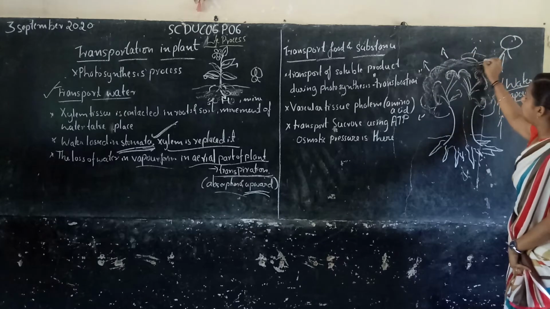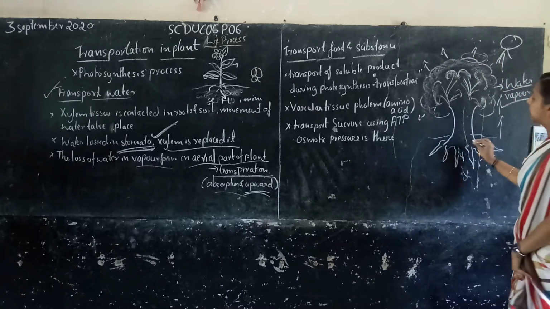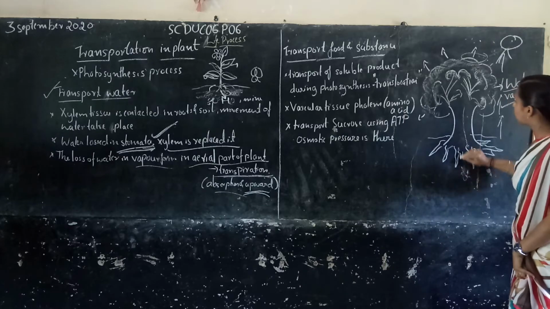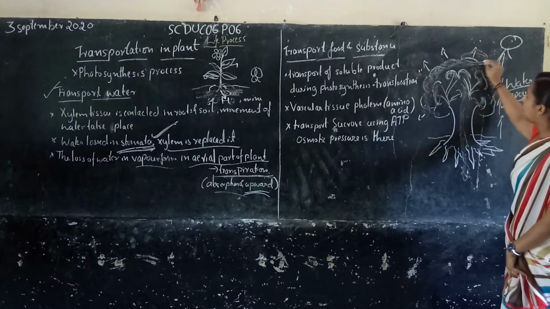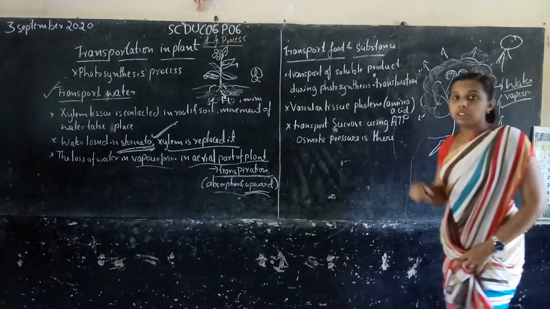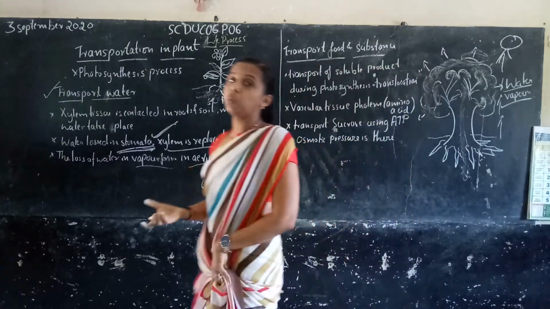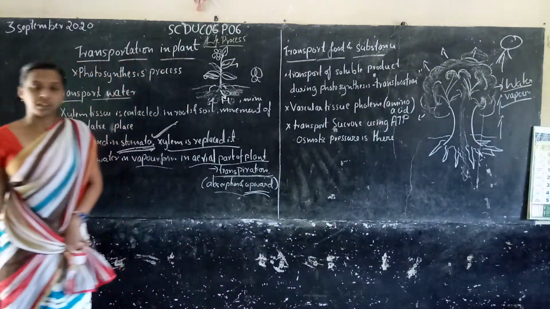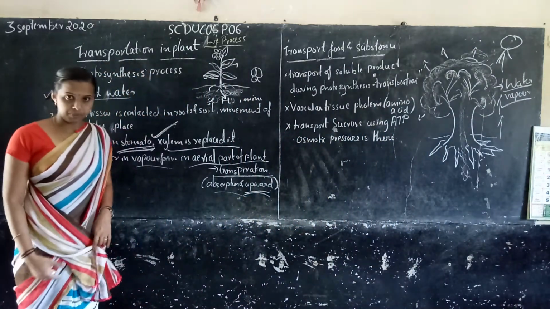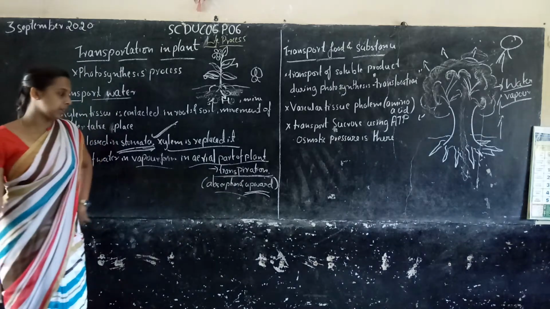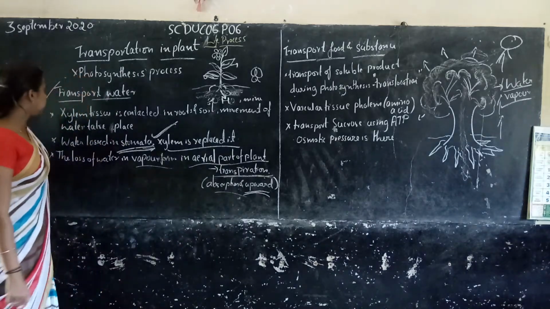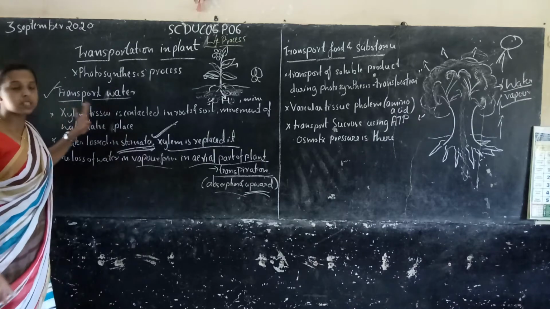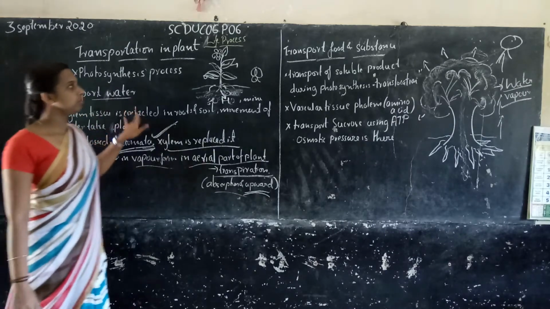So here empty places will occur. At that time the xylem will provide water due to pressure. The xylem will transport the water to the aerial part of the plant, that means the leaf of the plant. So we have studied here how transportation of water takes place.